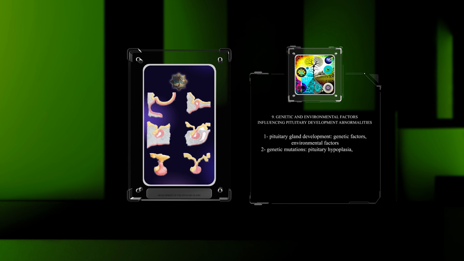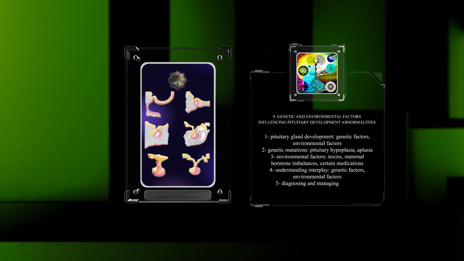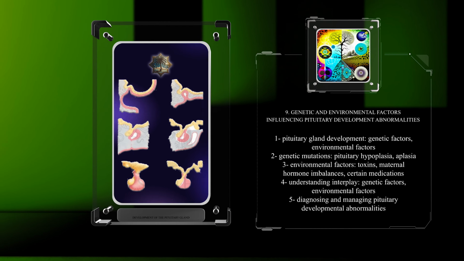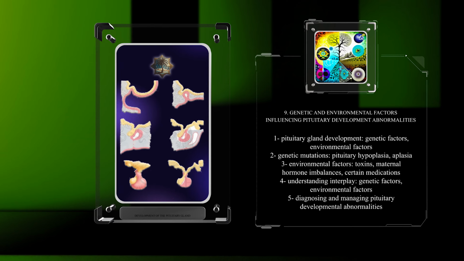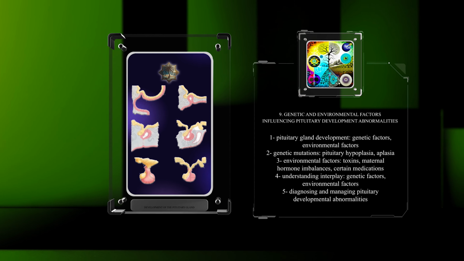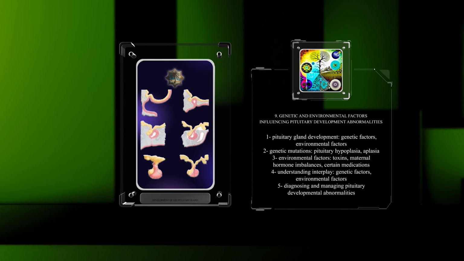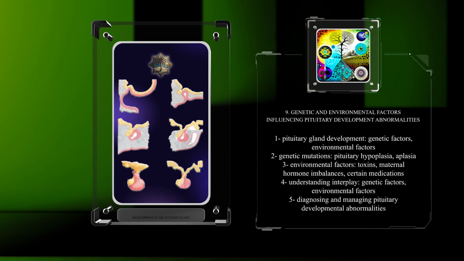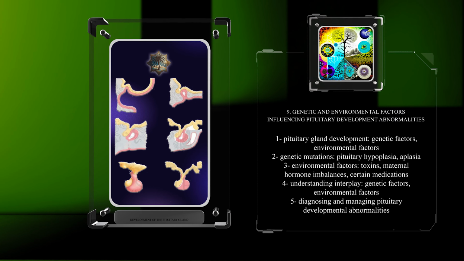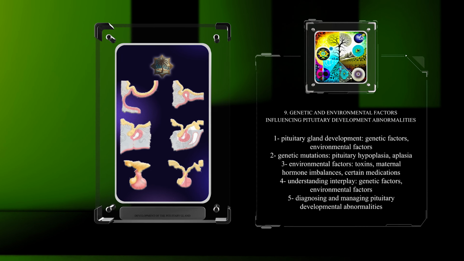The development of the pituitary gland can be affected by both genetic and environmental factors. Genetic mutations in critical genes involved in pituitary gland development can lead to various congenital abnormalities, such as pituitary hypoplasia or aplasia. Additionally, environmental factors, including exposure to toxins, maternal hormone imbalances, and certain medications, can disrupt normal pituitary gland development. Understanding the interplay between genetic and environmental factors is essential for diagnosing and managing pituitary developmental abnormalities.